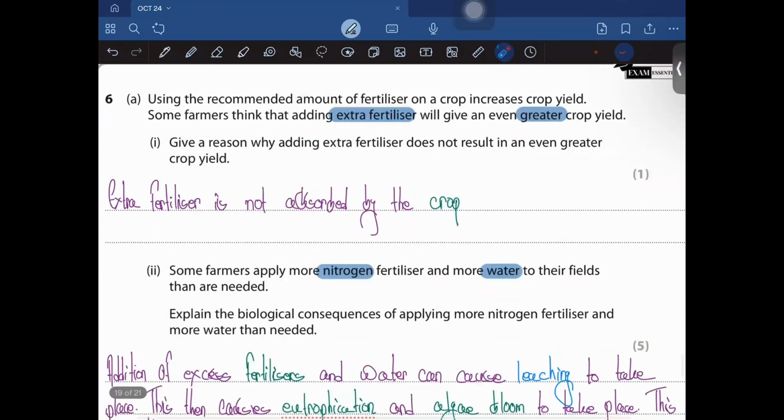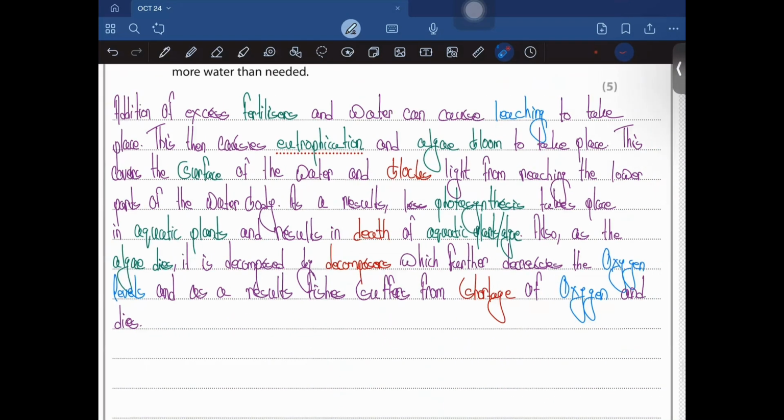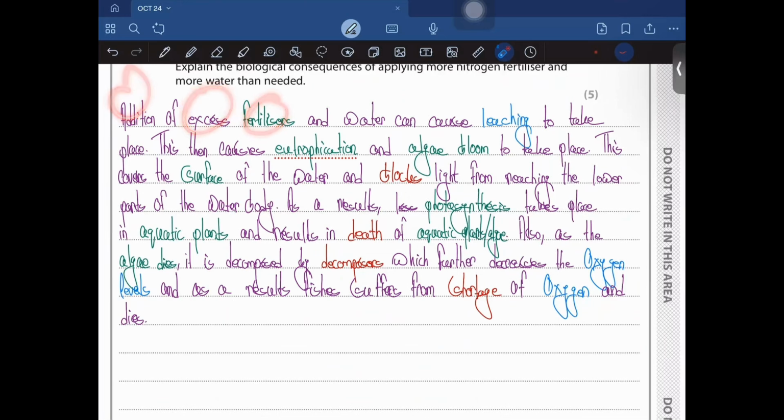So that's what I've written over here. Addition of excess fertilizers and water can cause leaching to take place. This causes eutrophication and algae bloom to take place. This covers the surface of the water and blocks light from reaching the lower parts of the water body. As a result, less photosynthesis takes place in aquatic plants and results in death of aquatic plants and algae, obviously. Also, as the algae dies, it is decomposed by the decomposer, which further decreases the oxygen levels. As a result, fishes suffer from shortage of oxygen and eventually die.